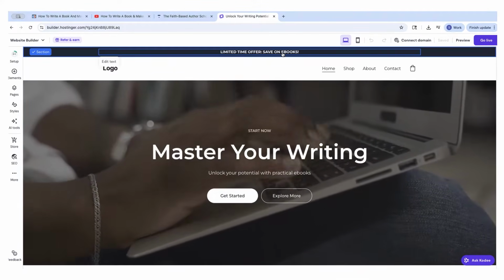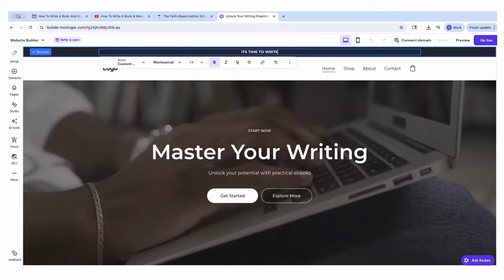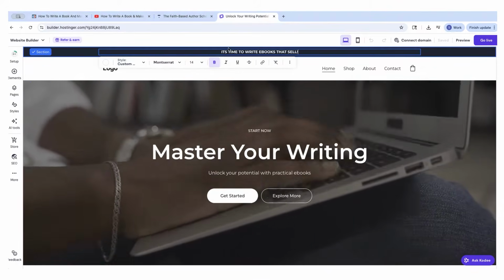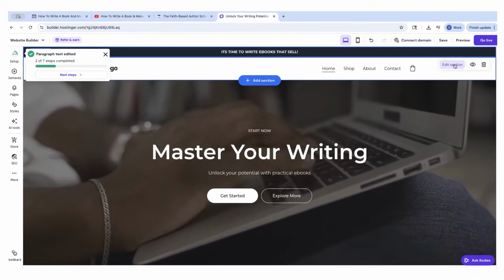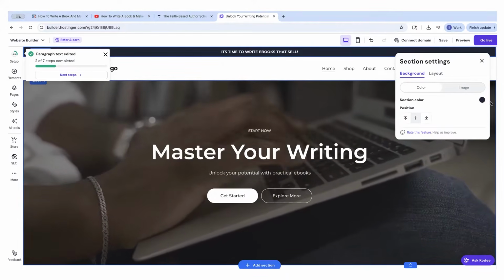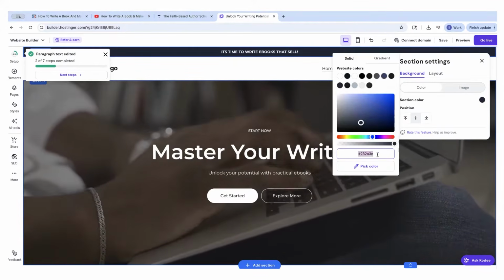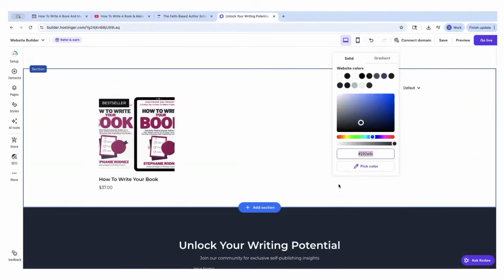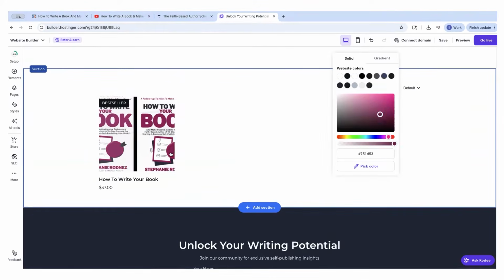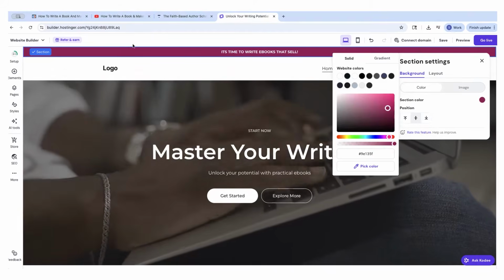So right up top, I'm going to say it's time to write ebooks that sell. So that's kind of like my elevator pitch. And I'll just change, I'll click here, click edit section, section color, and then I'll put in the actual color of my branding. So I'm just going to pick color. There we go. Excellent. You see how pretty that is?